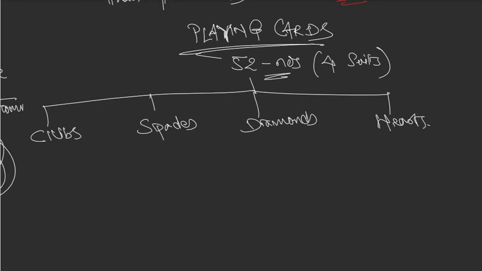Clubs and spades are black in color. I don't know how to draw black here because it's a black screen, but anyway, I'm just going to draw here clubs, spades. Are you aware of these?